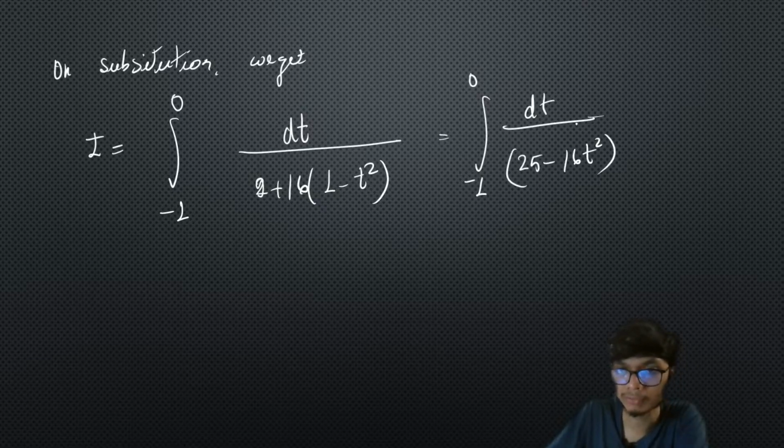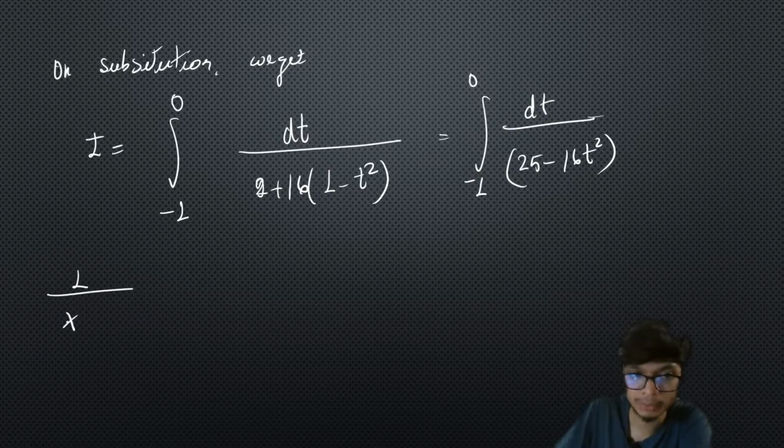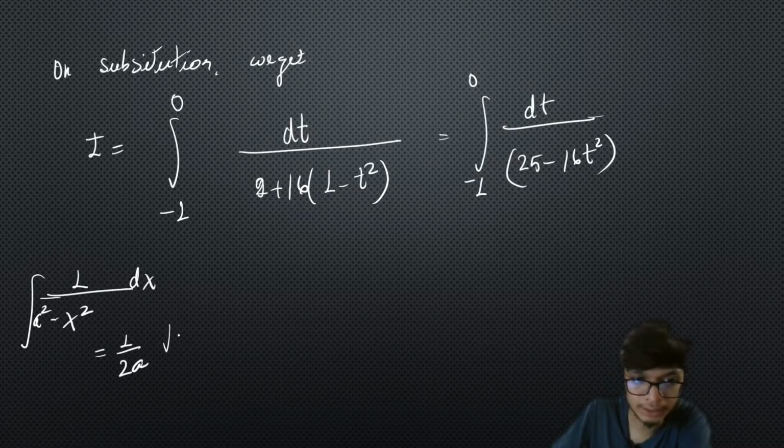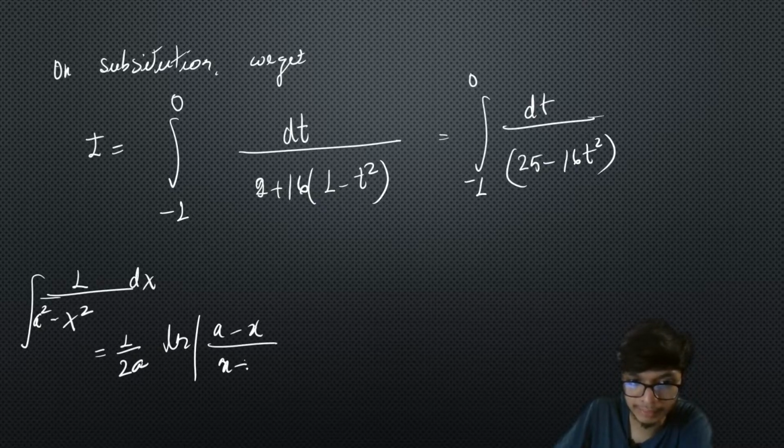Now if you look at this form, it is very similar to the integral of dx upon a square minus x square, right? So we can write this as 1 upon 2a natural log of a minus x divided by x plus a, mod of that, plus c.